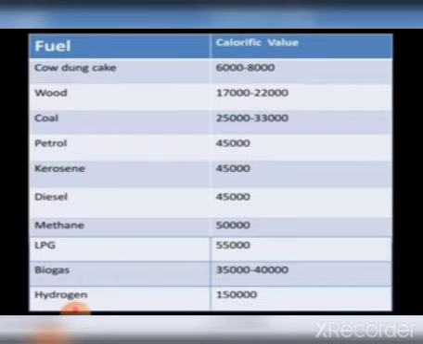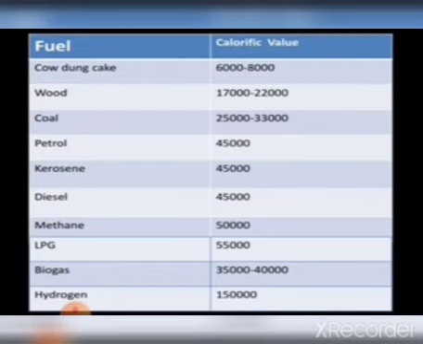The only characteristic that matches the ideal fuel is that hydrogen gas will liberate more energy, but it is difficult to store, difficult to handle, and difficult to transport, because the higher the calorific value, the more reactive the fuels are, meaning it requires a very low temperature to ignite, to explode.